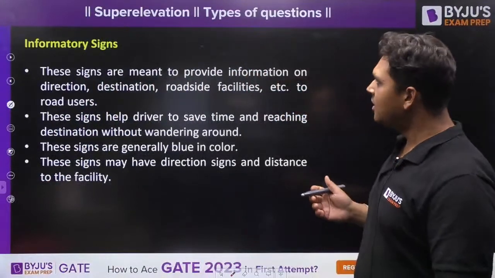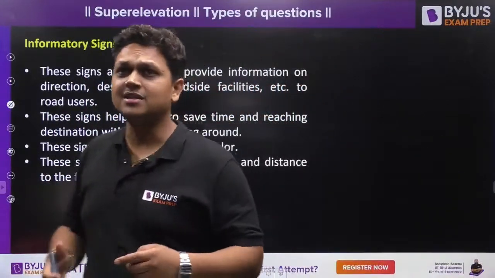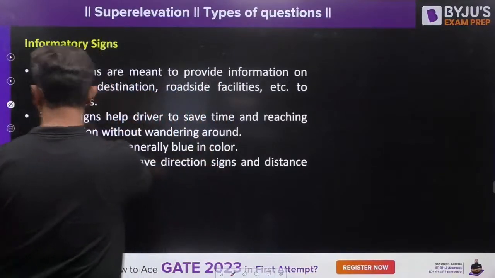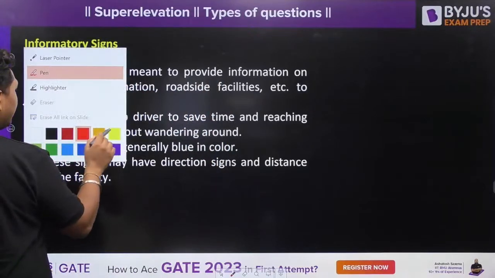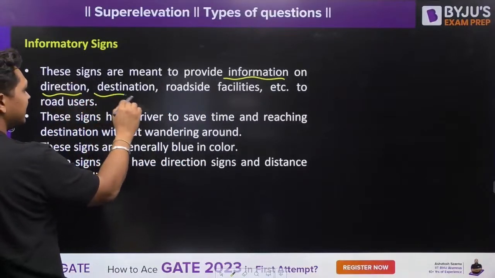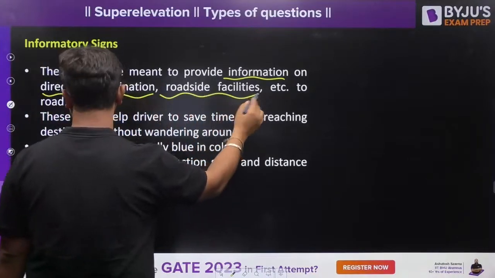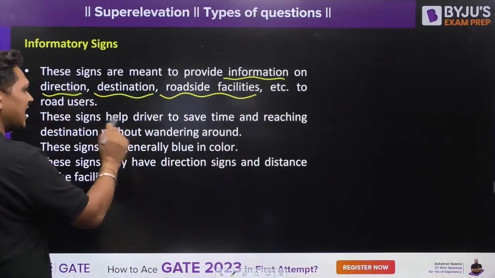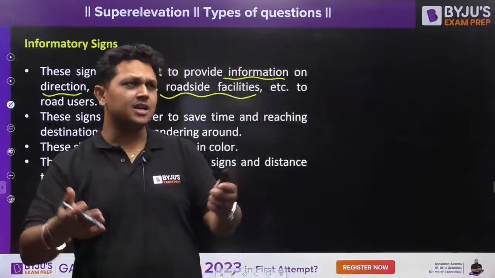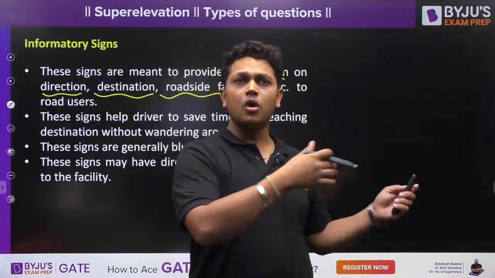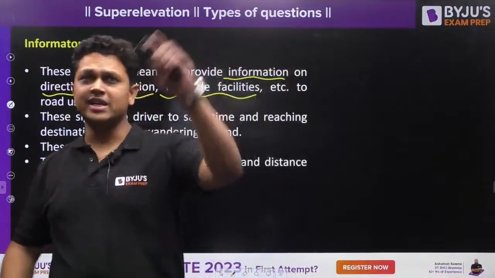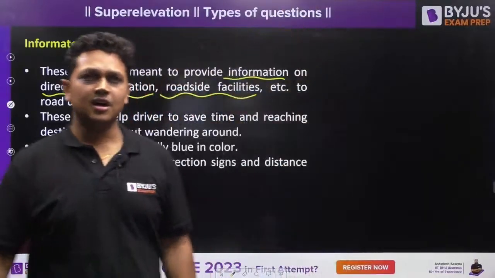Right now, what are informatory signs? As the name suggests, they are provided to provide information on any direction or destination or any roadside facility, etc. Now these informatory signs help the driver to save time in stopping the vehicle and asking the local people where do I find that, where to go, which direction to go, how far is my destination.